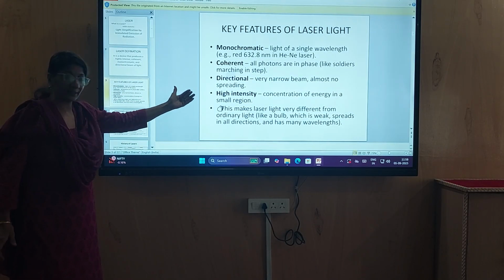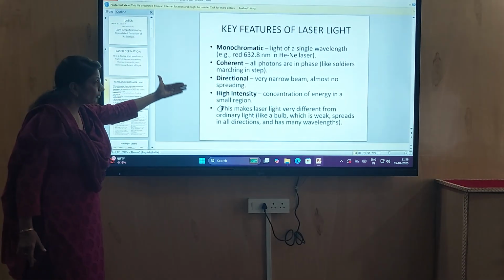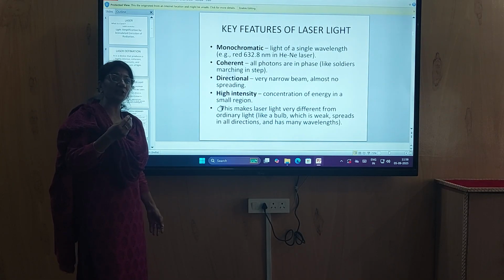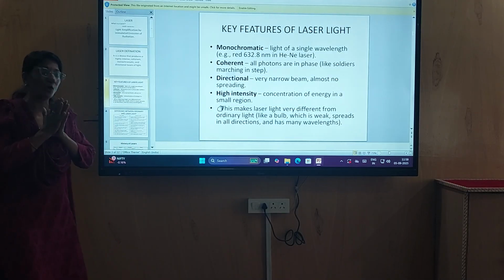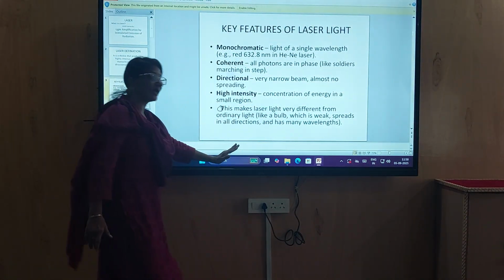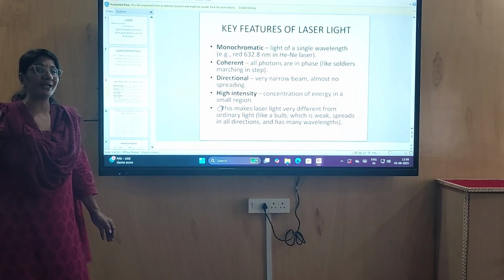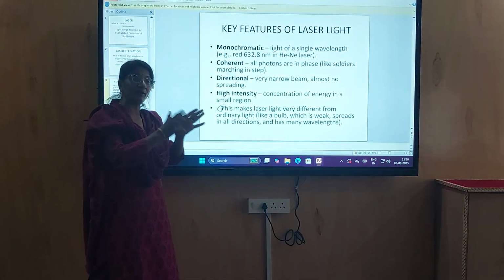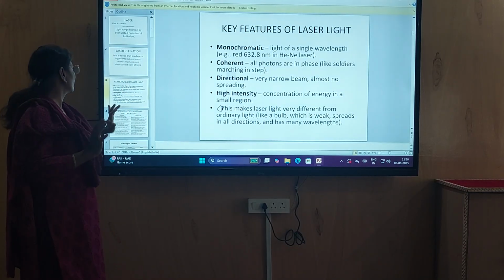Directional: laser is a very narrow beam, almost no spreading. Highly intense means the concentration of energy is in a very small region. This makes laser light very different from ordinary light. Bulb and tube lights are ordinary light. They spread in all directions and they have a range of many wavelengths.